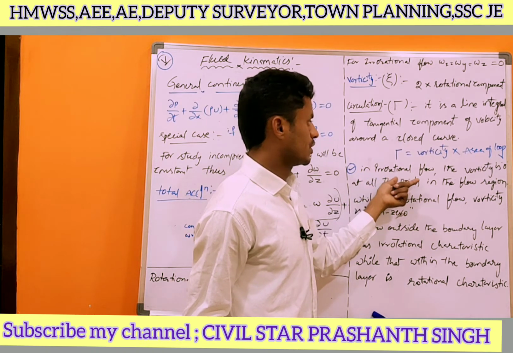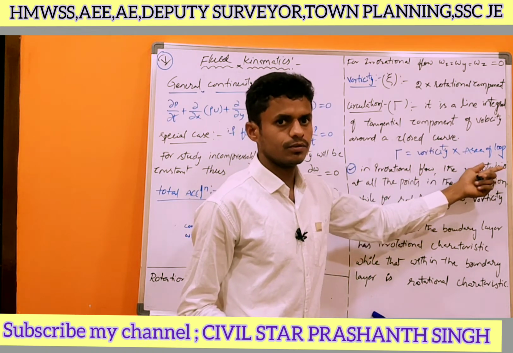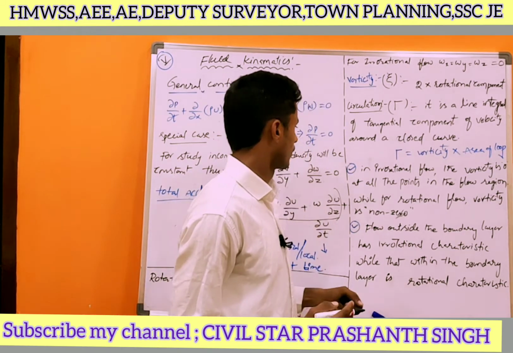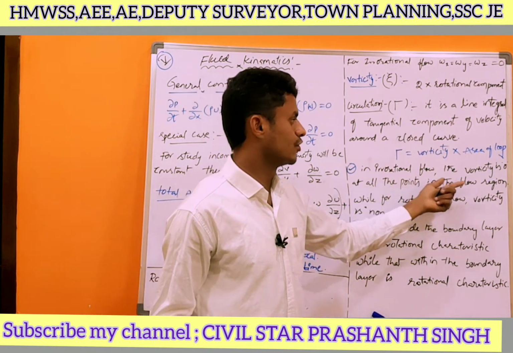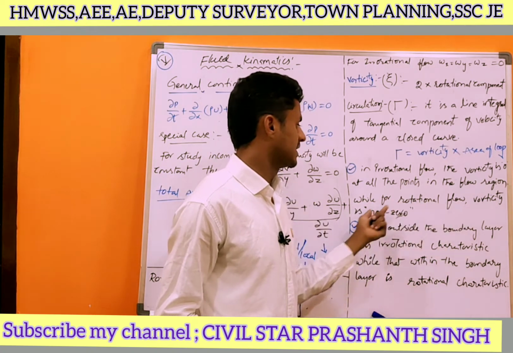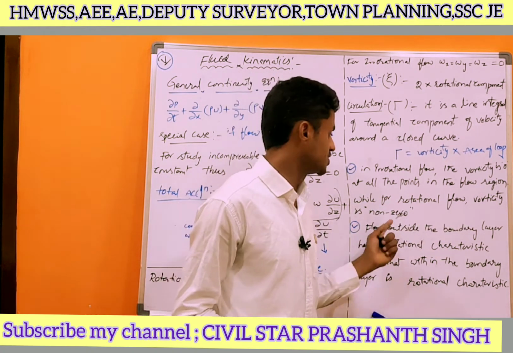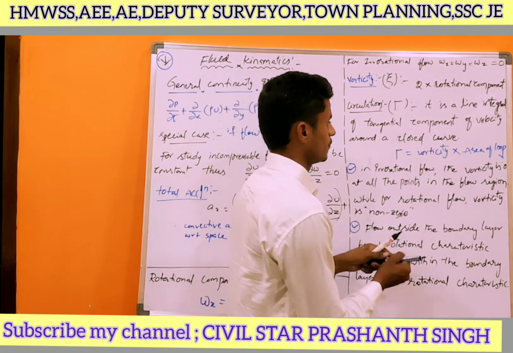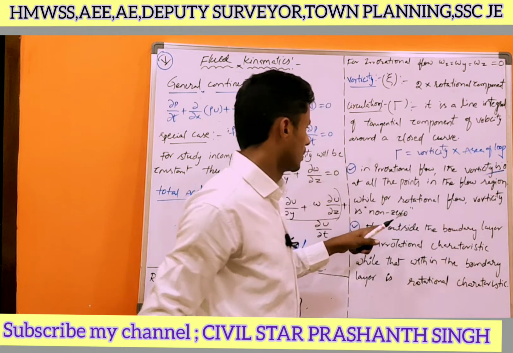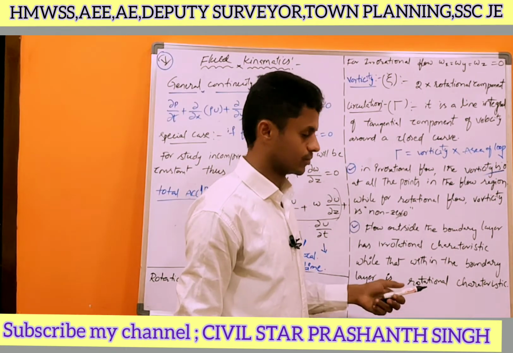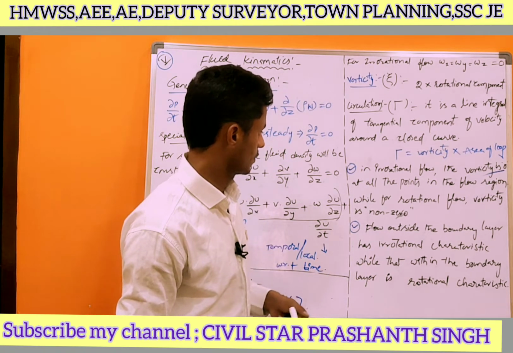In irrotational flow, the vorticity is 0. For the irrotational flow, the vorticity equals 0 at all the points in the flow region, while for rotational flow, vorticity is non-zero.